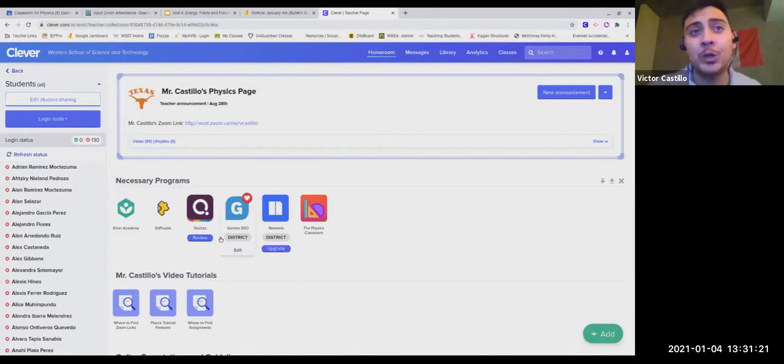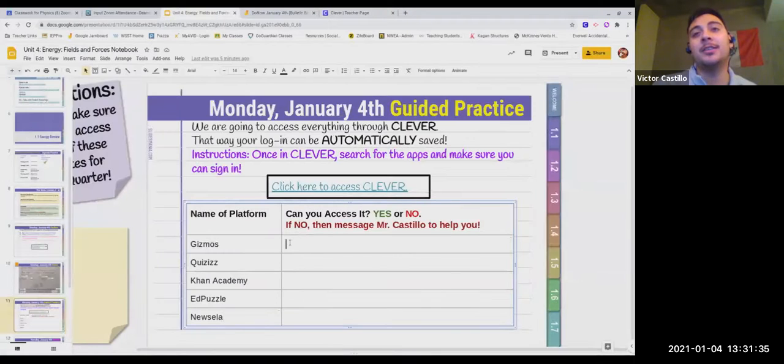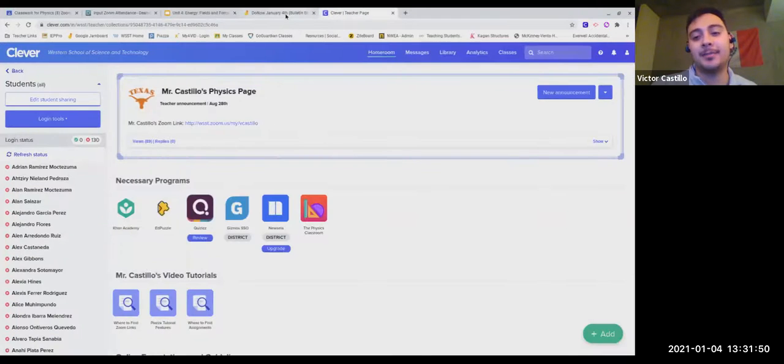All I want you to do is make sure you can log in. You don't have to do anything else. You don't have to put a code. You don't have to look at an assignment. I just want to make sure you can log in. Once you do that, then you're good to go do the other ones. Put yes or no on this table. If you put no on one of them, please message me on the chat box, or if you're watching this at home afterwards, at least email me so I can help you figure it out. Let's spend the next 10 minutes doing that. If you have any questions, please message me.